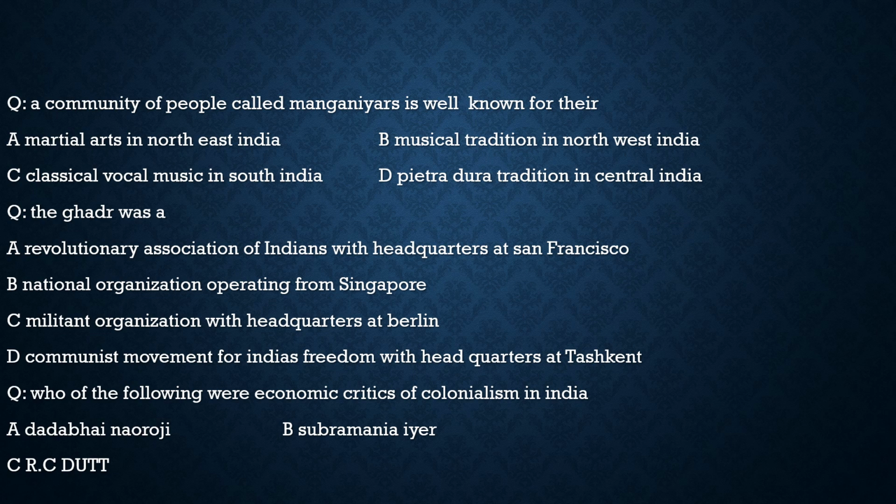Now coming to the last question of today's discussion, it talks about which of the following were economic critics of colonialism in India. Was it Dadabhai Naoroji? 100% correct. Was it Subramaniam Iyer? 100% correct. Was it R. C. Dutt? 100% correct. So with respect to this question, all three were economic critics of colonialism in India. So with this we complete today's discussion.